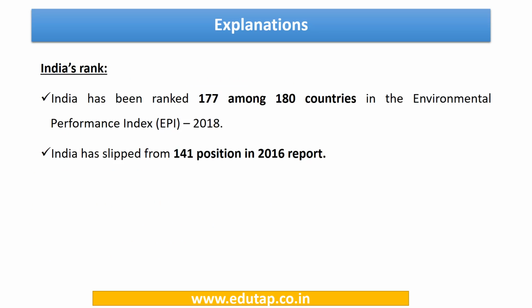Now, what has India been ranked at? It is 177 among 180. Just now we have seen that as part of a question. What was India's rank in the 2016 report? 141. Okay, so basically this report comes once in 2 years. That's why we are seeing here 2016, the previous report, and now the 2018 report. So we have seen that India has actually slipped drastically.